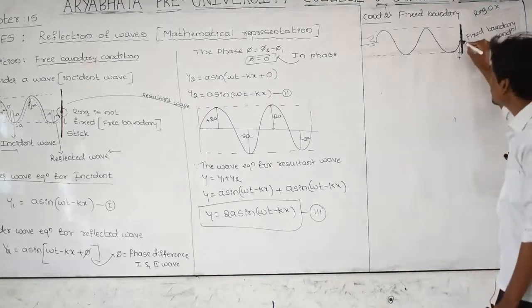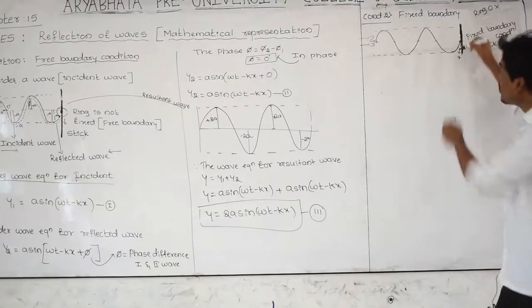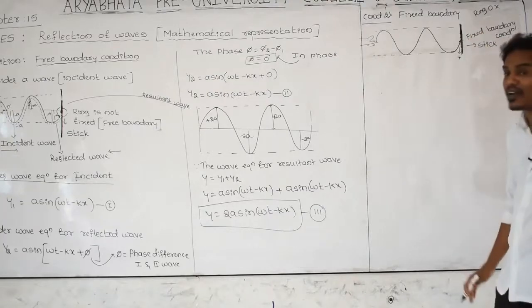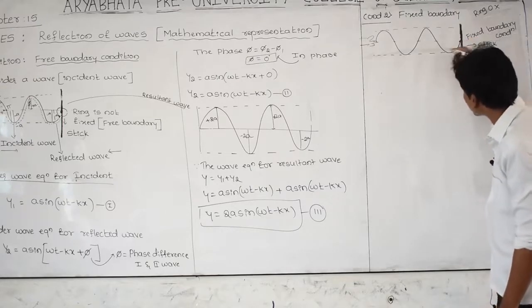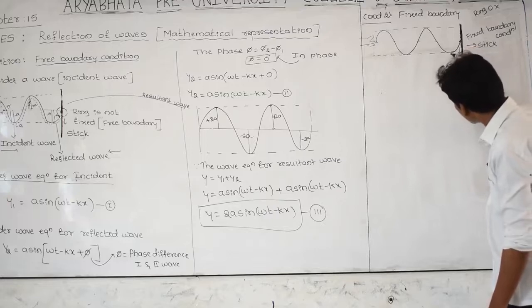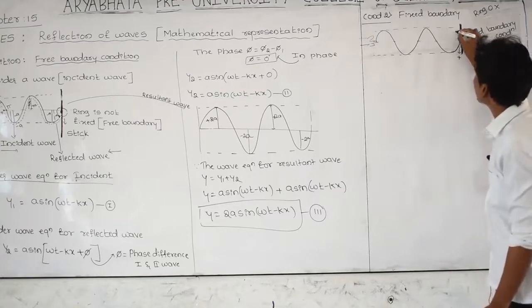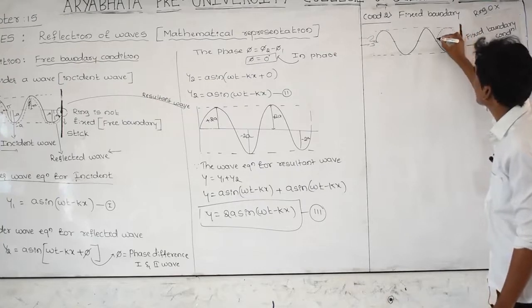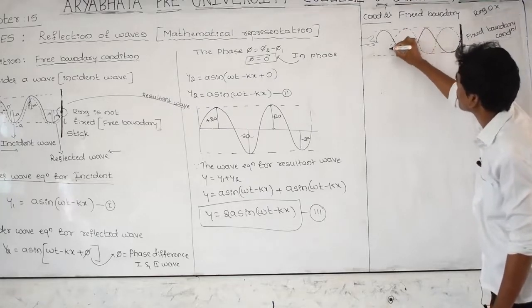In case this tied point is not moving downward, what will happen? The reflecting wave is not moving like this. Instead, the reflected wave is reflecting like this.